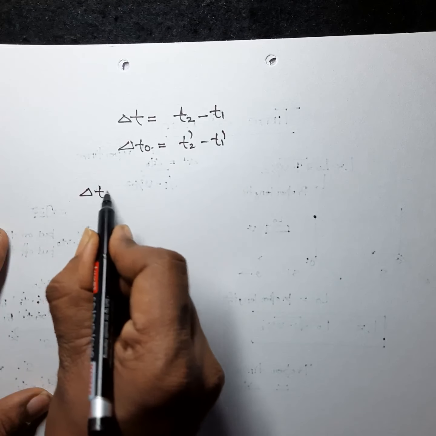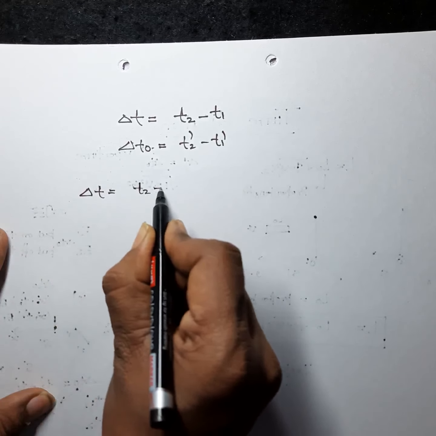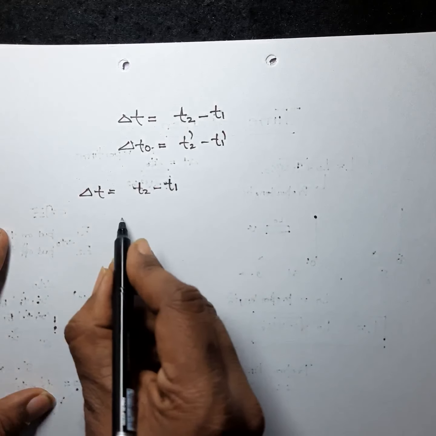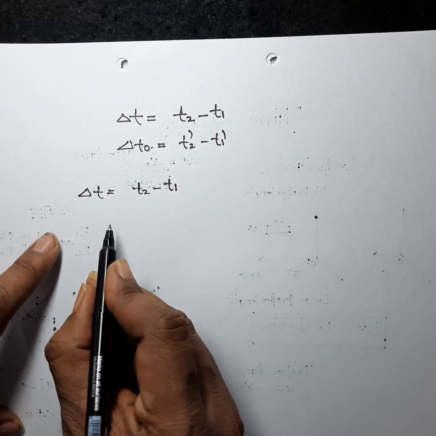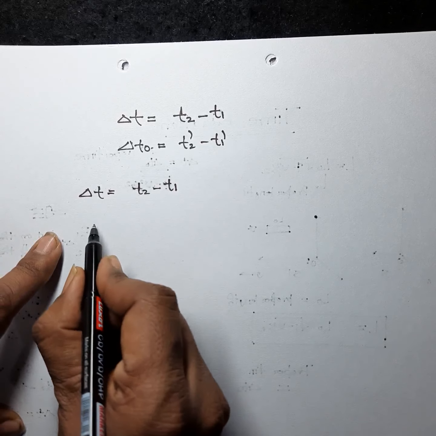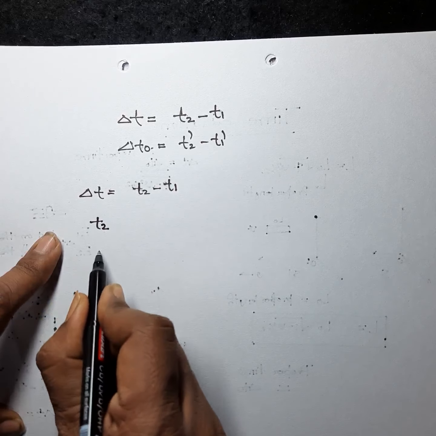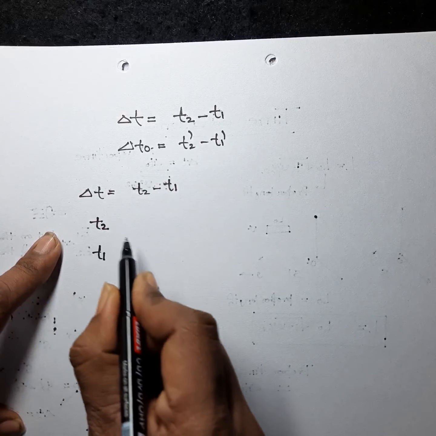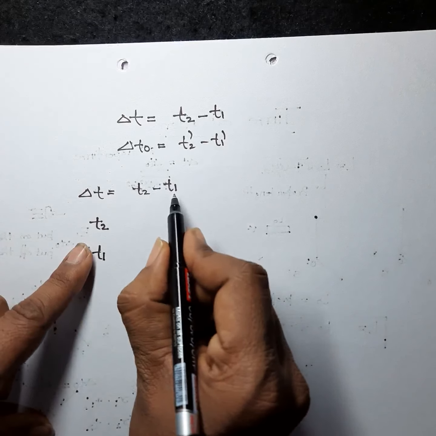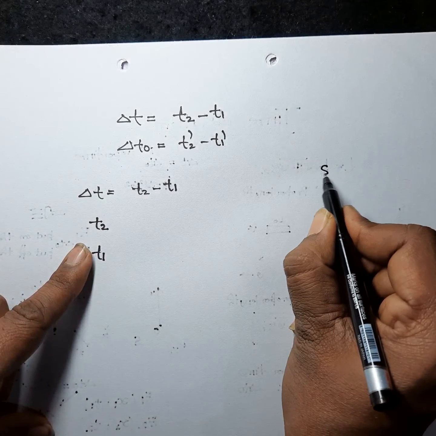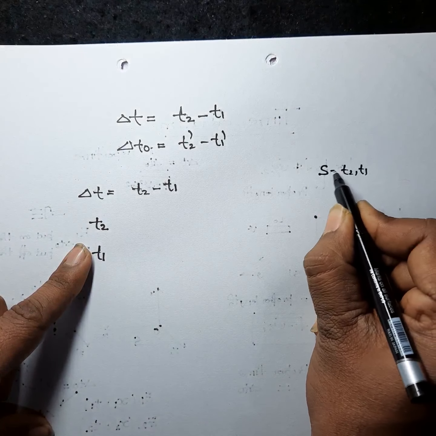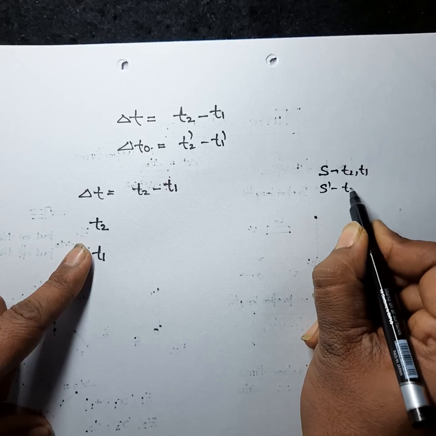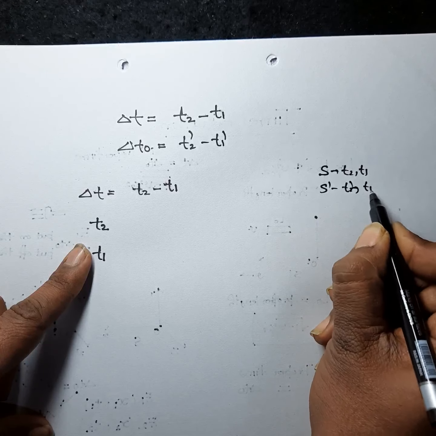So delta t is equal to t2 minus t1. According to the Lorentz transformation equation and inverse Lorentz transformation equation that we have already discussed, you can write the expressions of t2 and t1. t2 and t1 are measured by the observer S, but S dash measures t2 dash and t1 dash.